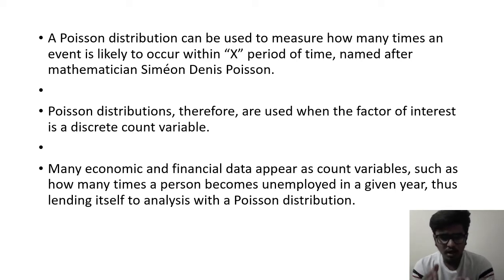Many economic and financial data appear as count variables, such as how many times a person becomes unemployed in a given year, thus lending itself to analysis with a Poisson distribution. We can take it as an example here, and let us see the slides.